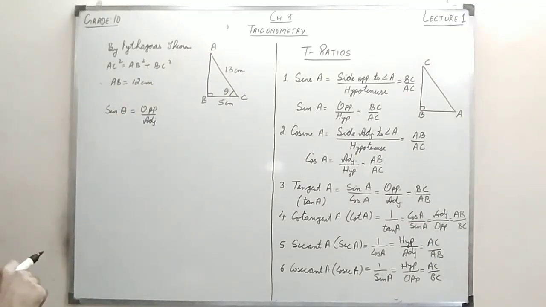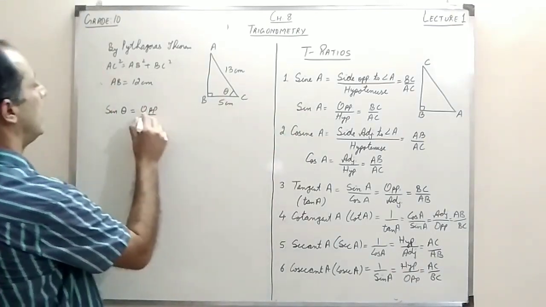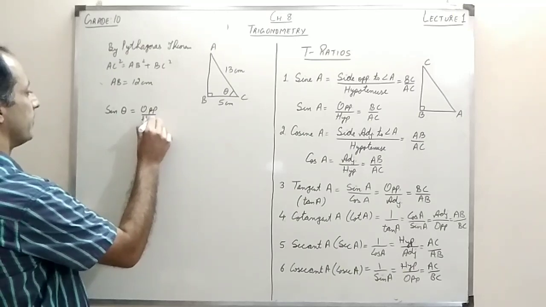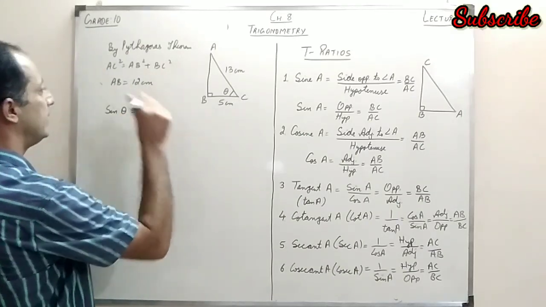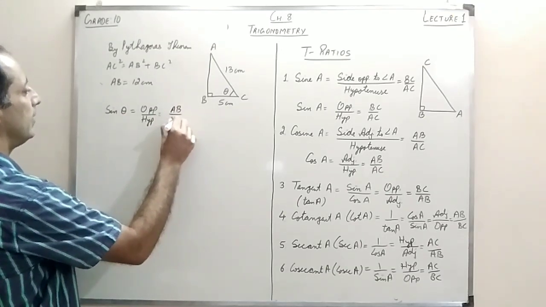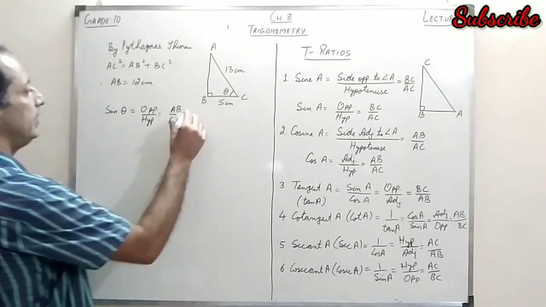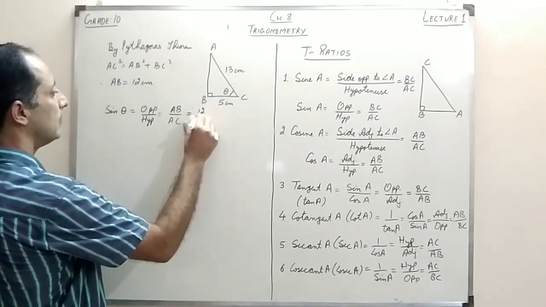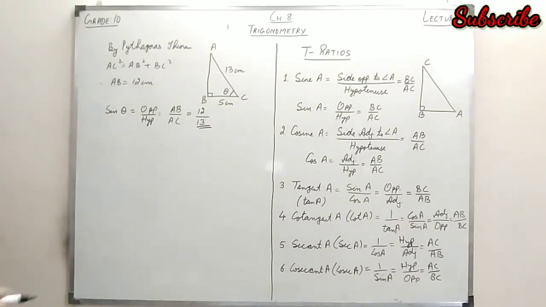Right? The sine is opposite upon, sorry, it's not opposite upon adjacent, but it is opposite upon hypotenuse. Now, what is the opposite side to angle theta? That is AB, and the hypotenuse is AC. Now, I have the value of both the sides. AB is 12 and AC is 30. So, I get the value of sine theta as 12 by 30.